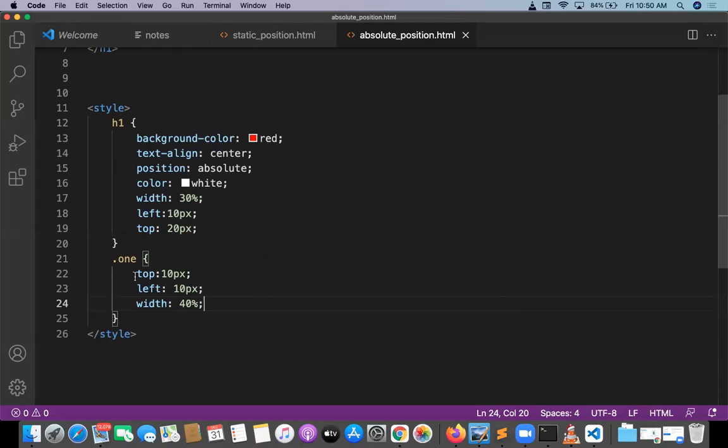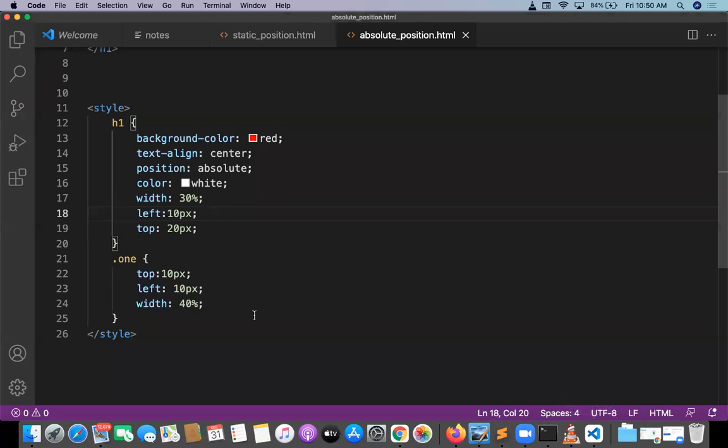Now first element can able to move. How much it is moving? From top side, from left side it is moving. And just now see the output of this. First element already moved. Top value moved, left value moved. Okay, second element also I want to move. Just make it move second element.